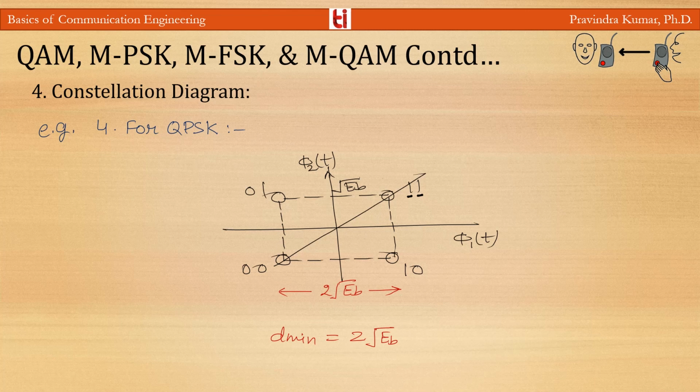So two data elements are sent at a time and the phase is 45 degrees. The argument is similar for the other 3 points. All the signal elements have an amplitude of under root 2 EB, but their phases are different: pi by 4, 3 pi by 4, 5 pi by 4, and 7 pi by 4. And here the minimum Euclidean distance is 2 under root EB.